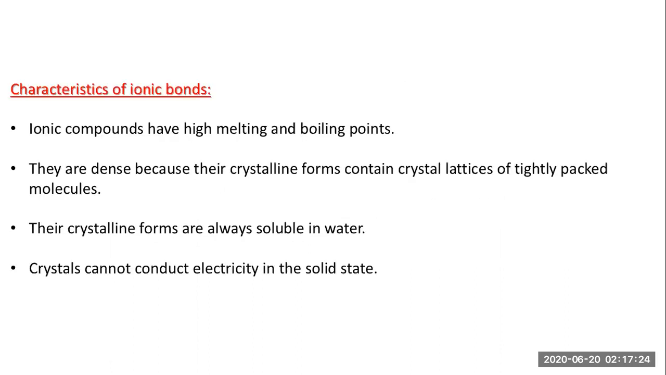Now let's talk about the characteristics of ionic bonds. The first characteristic is this: ionic compounds have high melting and boiling points because the bond is very strong. So they possess a high melting point and boiling point. They are dense because their crystalline forms contain a crystal lattice of tightly packed molecules.